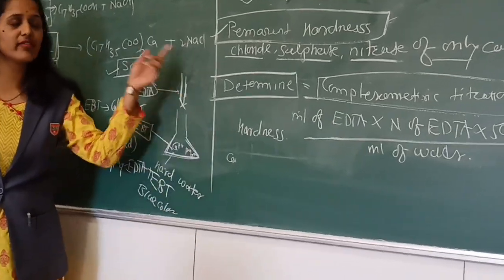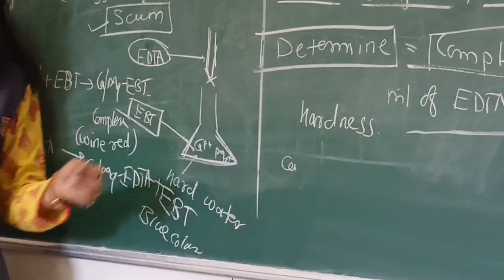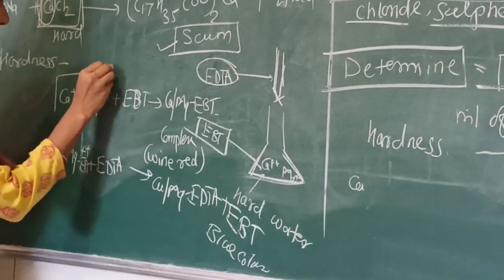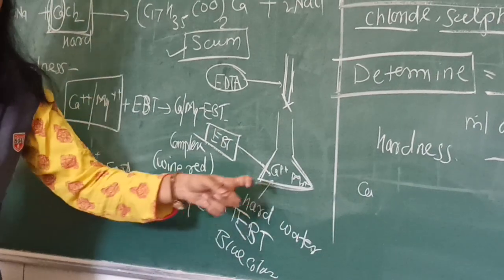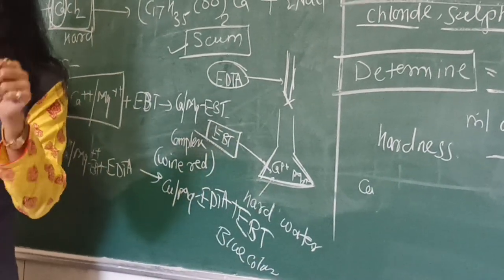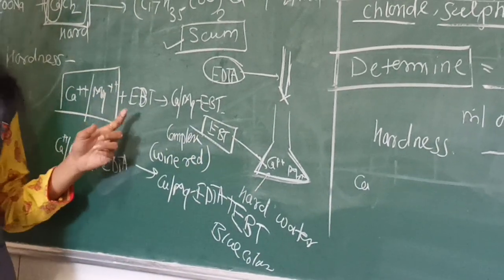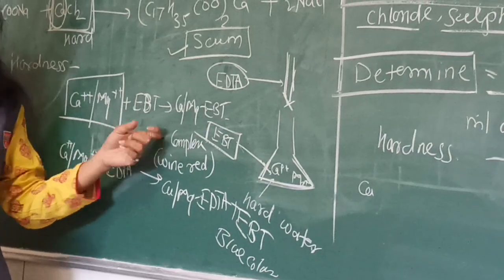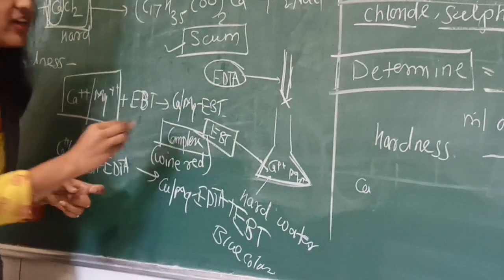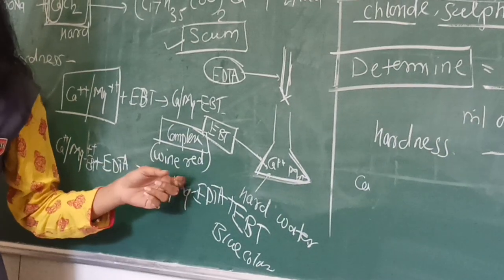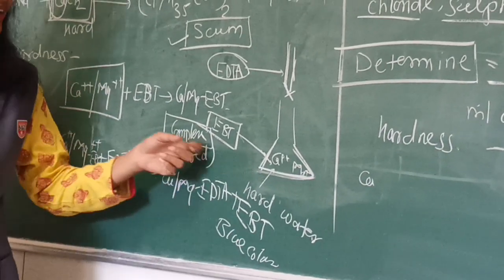So what happens in the complexometric titration? The calcium and magnesium salts present in the hard water combine with the EBT indicator and form a complex which has a wine red color.